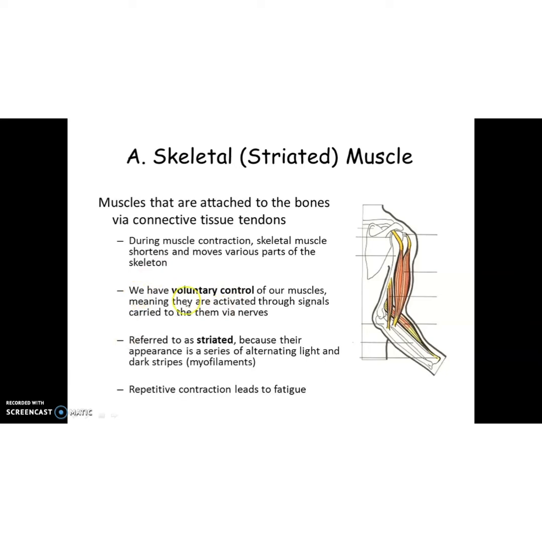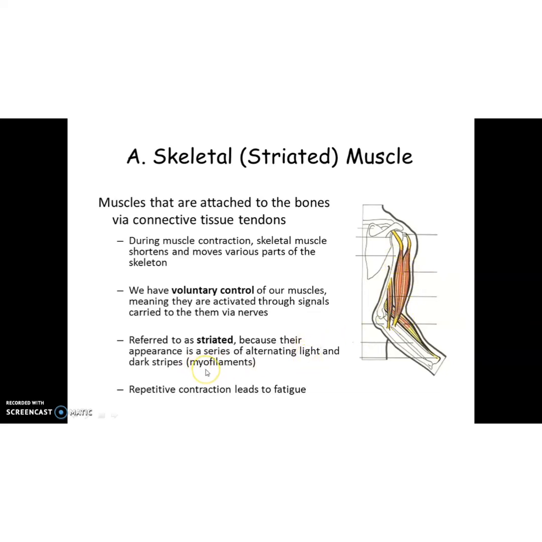And the next point, it is having voluntary control. VOLUNTARY, voluntary. What is the meaning of voluntary action? Those actions are according to our will. You just move your arm and leg, it is possible. Why? Because the skeletal muscles follow voluntary actions, meaning they are activated through signals carried to them via nerves. Then they are referred to as striated because of the appearance of a series of alternating light and dark strips.